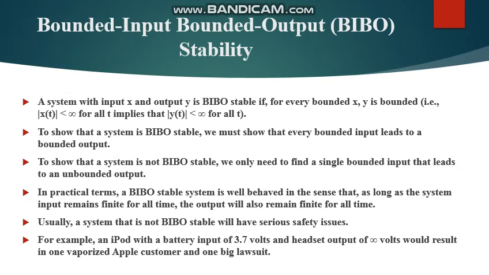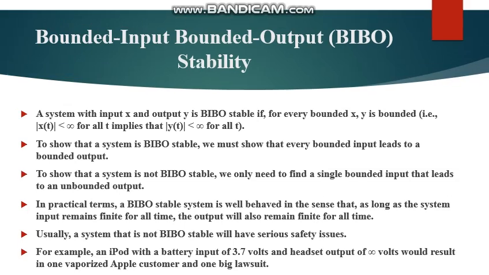To show that a system is BIBO stable, we must show that every bounded input leads to a bounded output. To show that a system is not BIBO stable, we only need to find a single bounded input that leads to an unbounded output. Now, in practical terms, find the unbounded output. That's what is unbounded output if it's not stable.